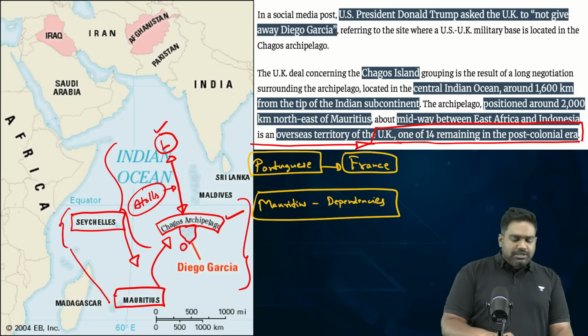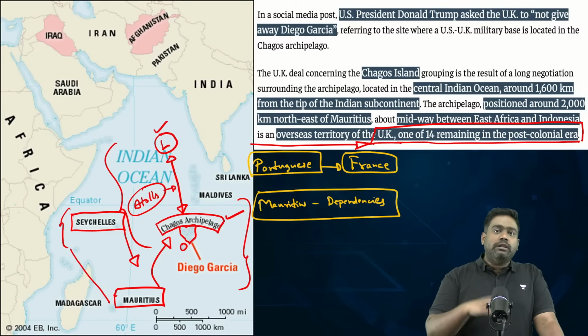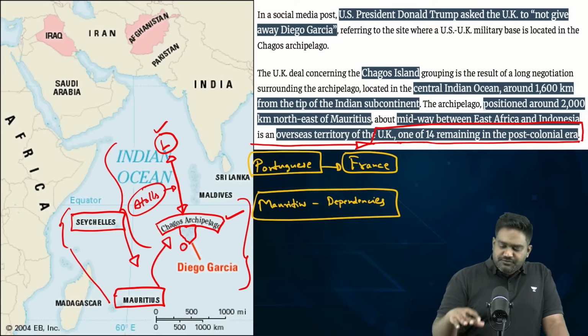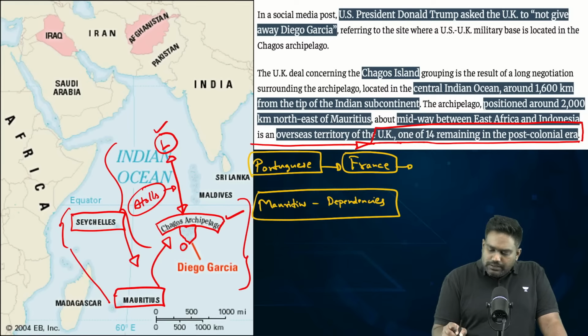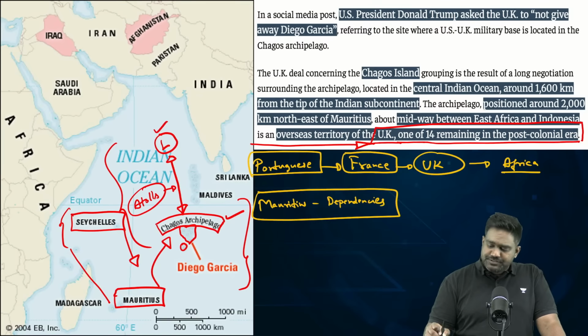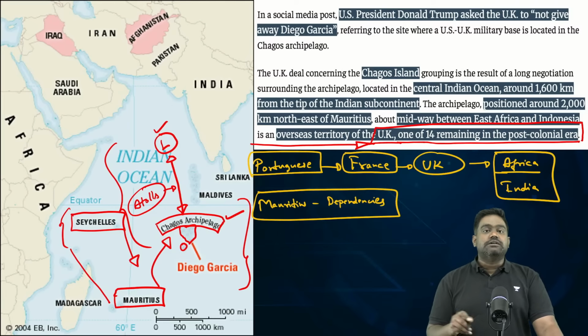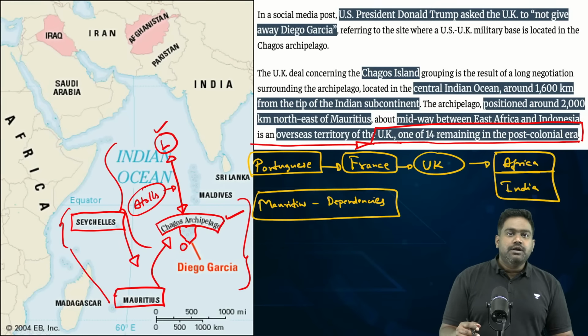Now, I told you initially there was no native population here, but the colonizers, the Portuguese first, then the French, then the British, brought laborers from Africa, primarily African slaves, and also laborers from India, the plantation workers, the indentured laborers from India.